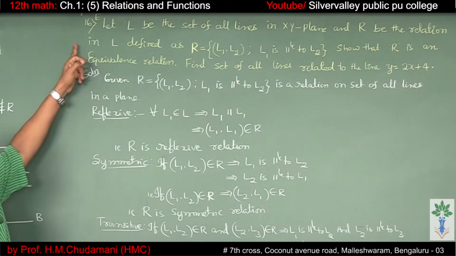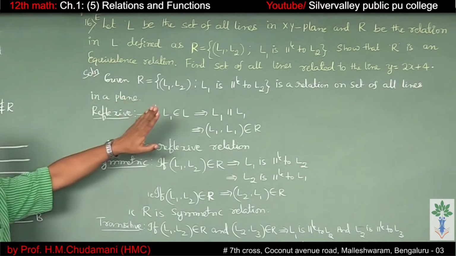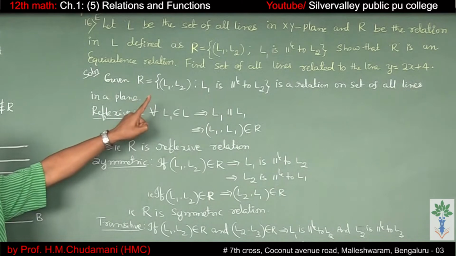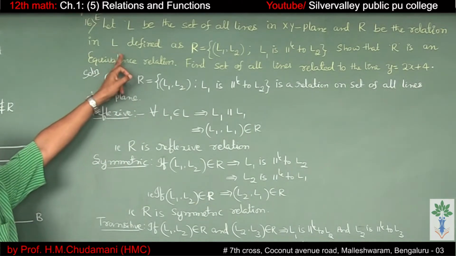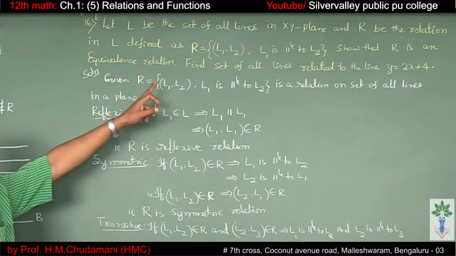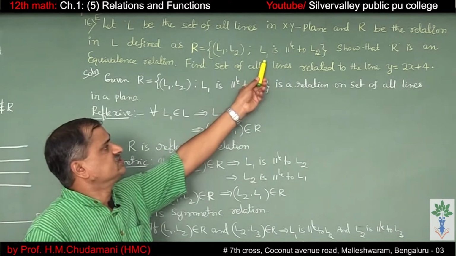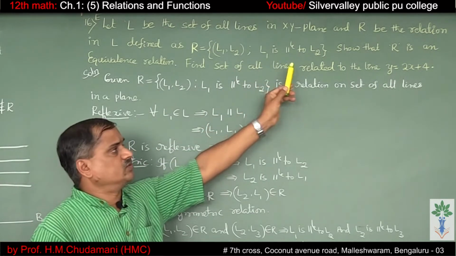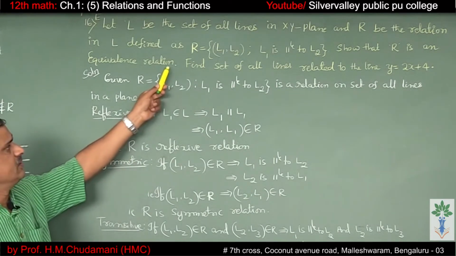Next, question number 16, exercise problem. Let L be the set of all lines in the XY plane and R be a relation defined on the set of lines L as R is equal to L1 comma L2 such that L1 is parallel to L2. Show that R is an equivalence relation.